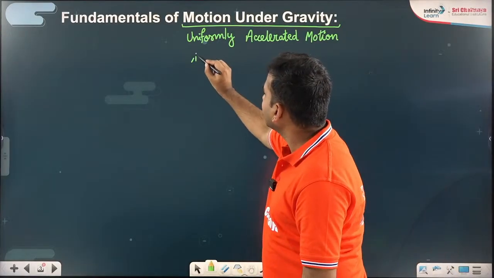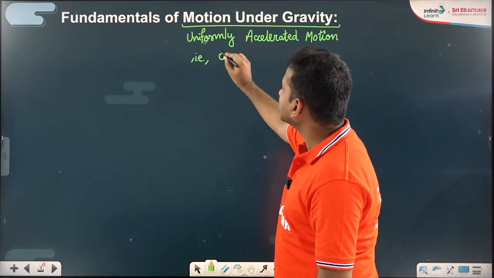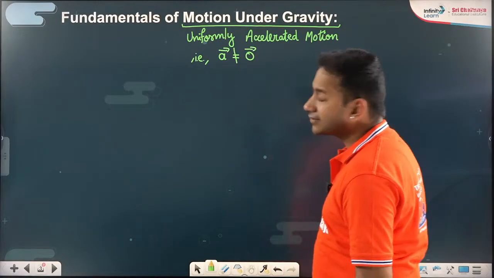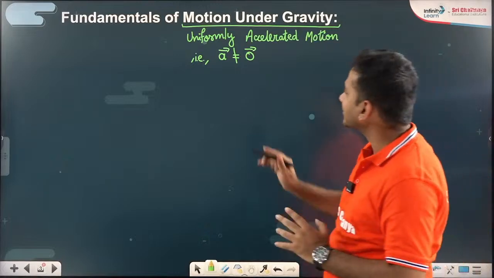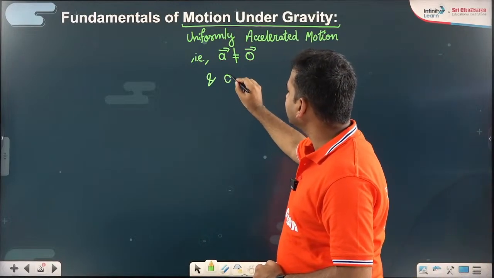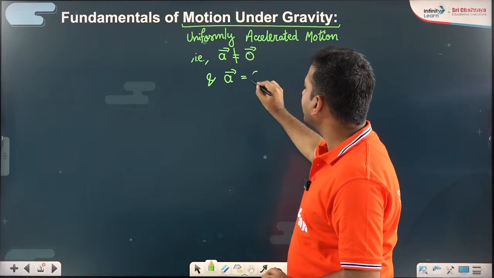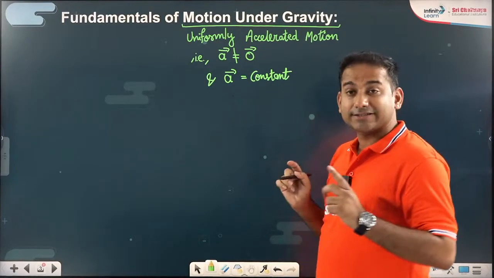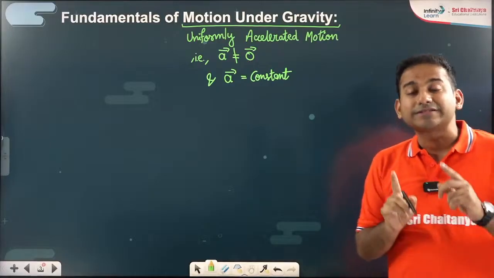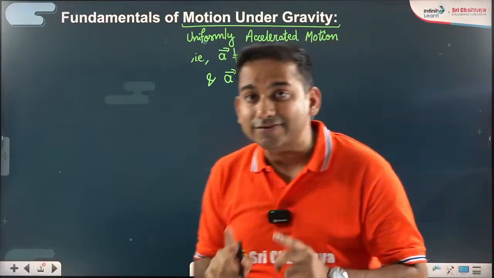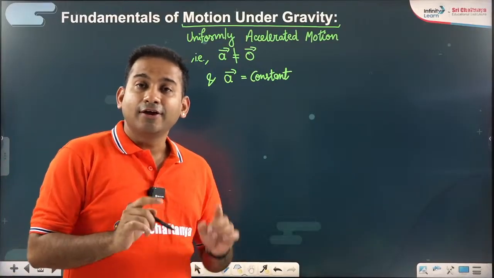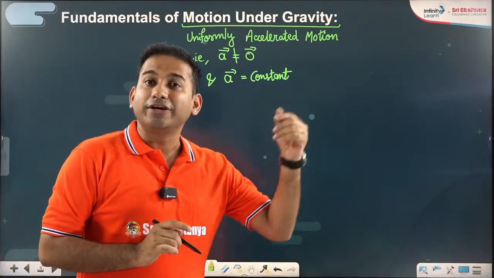That is, the acceleration vector for our discussion today is going to be non-zero, and this acceleration is going to be constant. Calling a vector constant means its magnitude must be constant as well as its direction must be constant.